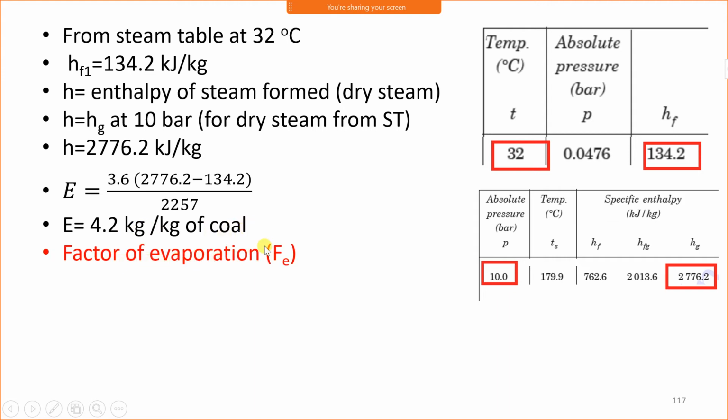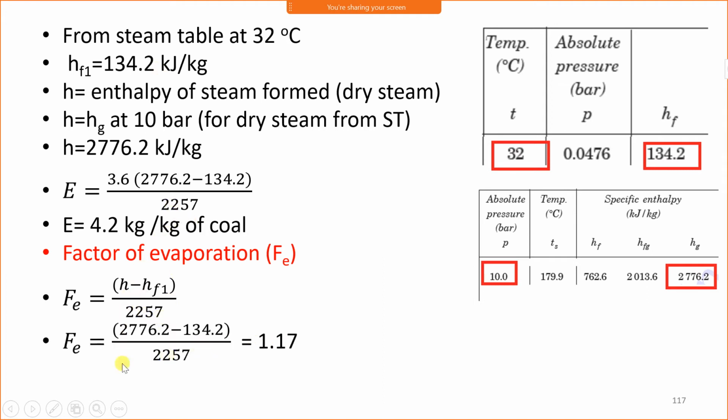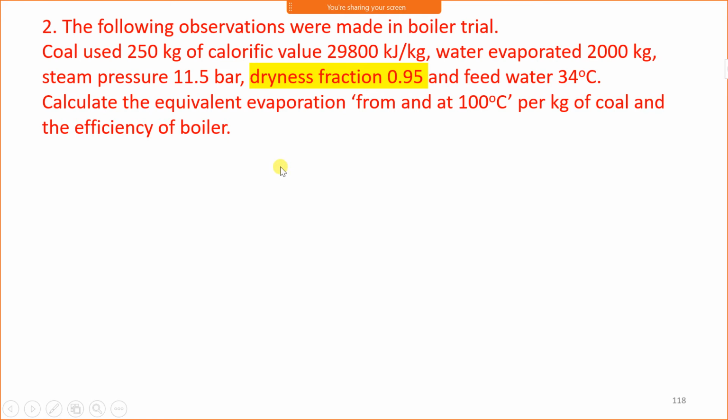Next is the factor of evaporation. The formula is H minus HF1 upon 2257, that is 2776.2 minus 134.2 divided by 2257. Factor of evaporation is 1.17. It doesn't have any unit because numerator is kilojoule per kg and denominator is also kilojoule per kg, so both get cancelled.